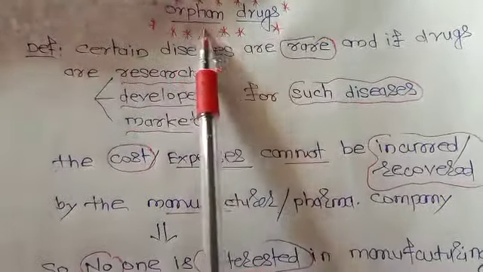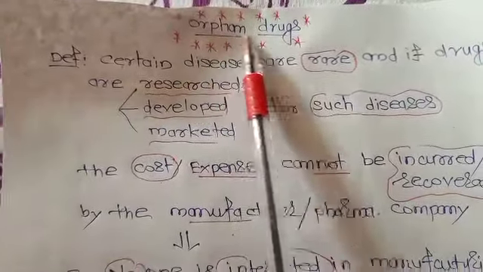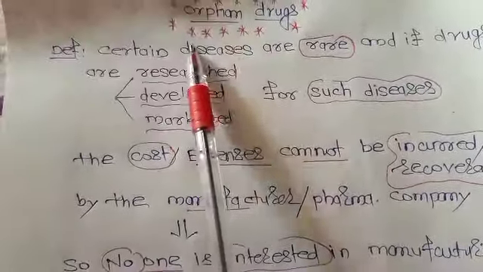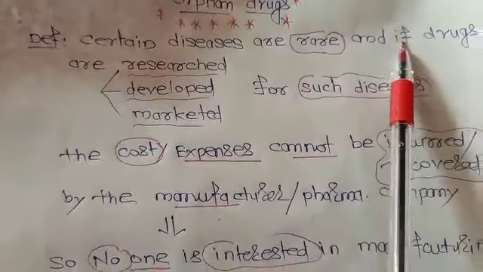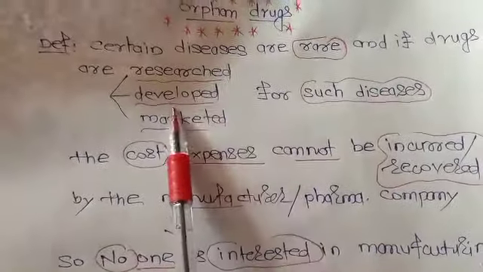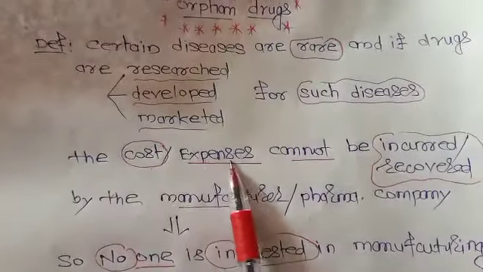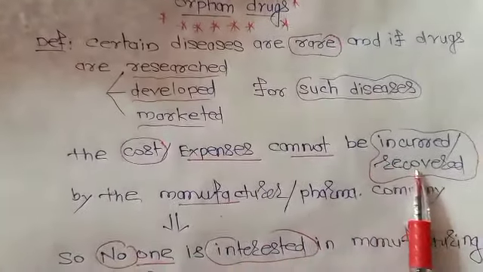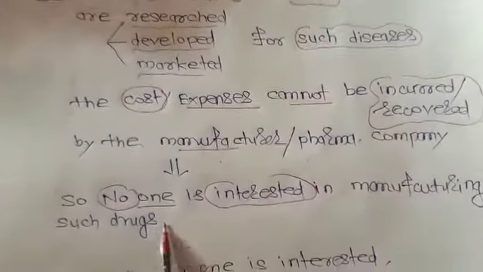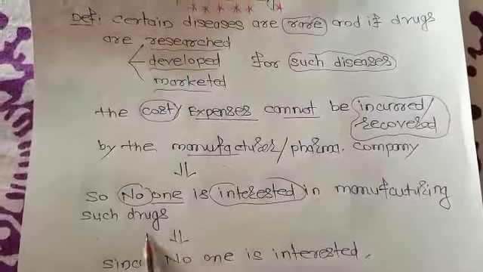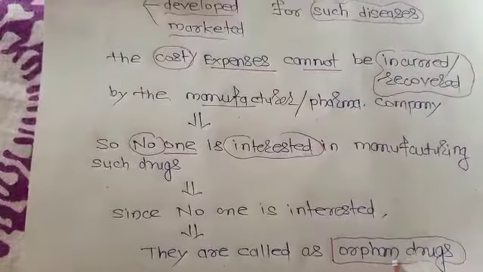Today we will discuss the concept of orphan drugs. We commonly use this term, orphan drugs, in pharmacology. So what is meant by orphan drugs? Certain diseases are very rare, and if drugs are researched, developed and marketed for such diseases, the cost or expenses cannot be recovered by the manufacturer or the pharmaceutical company. So no one is interested in manufacturing such drugs. Since no one is interested, they are called orphan drugs.